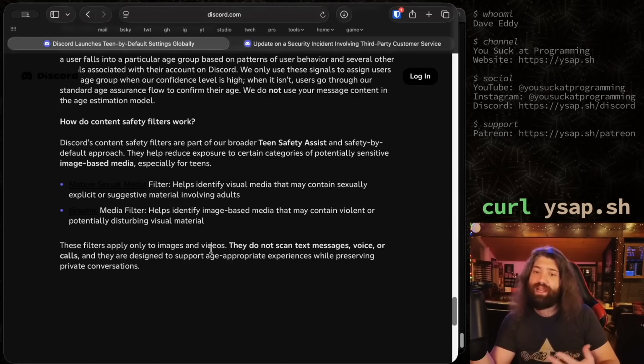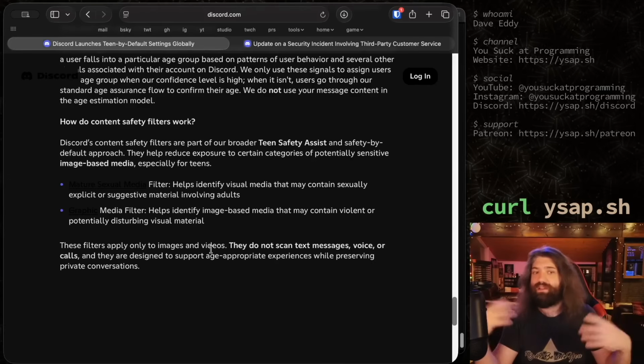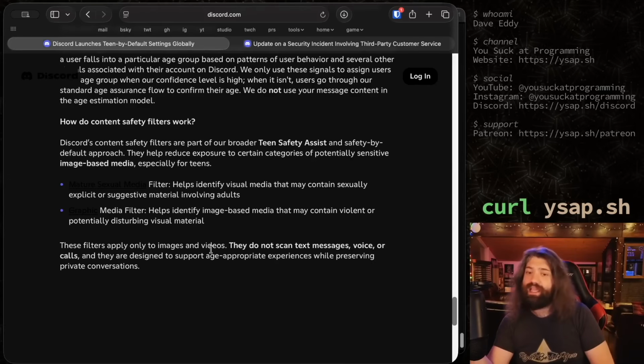When there's breaking news or new things, I like to wait a little bit. I even waited for them to give out their clarification. I don't want to jump right on it and just start hounding a company that's already getting a lot of flak. I like to wait for the dust to settle and figure out exactly what's going on. I'm glad they came out with the clarifications. I think that's really cool.